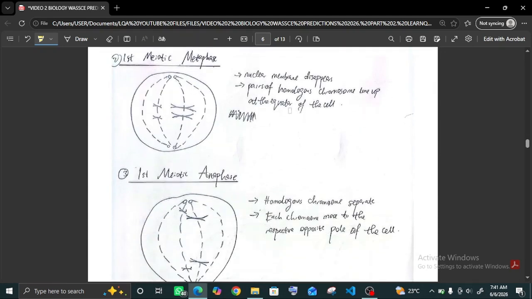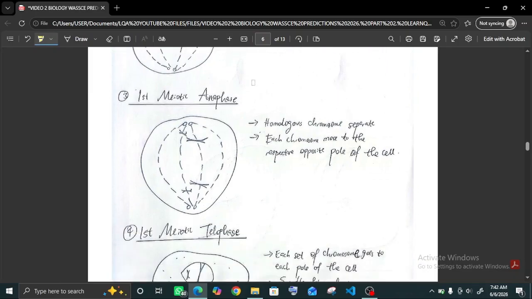The first meiotic metaphase involves the chromosomes lining up at the equator and the nuclear membrane will disappear. In the anaphase, the homologous chromosomes separate and each chromosome moves to the respective opposite pole of the cell.